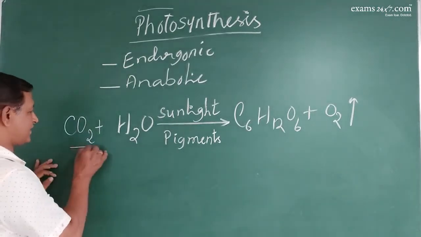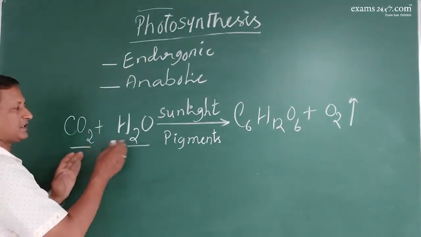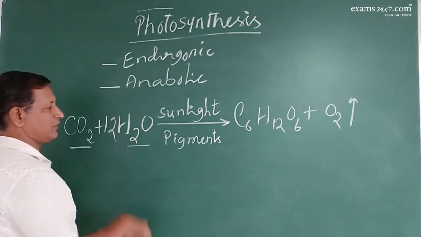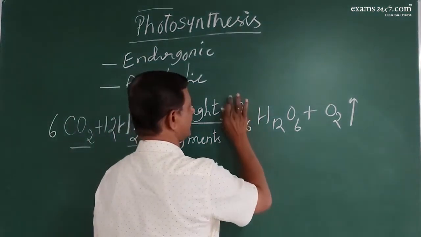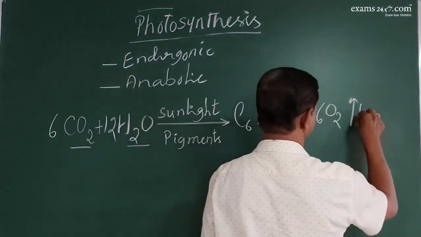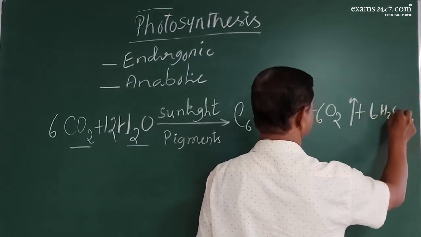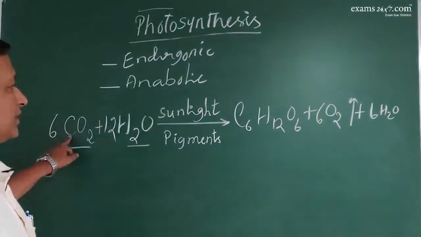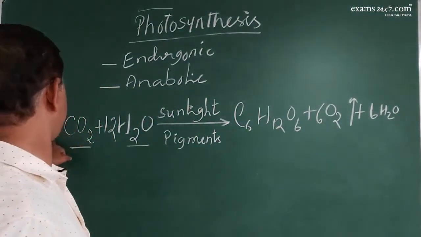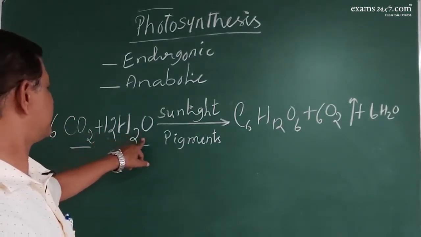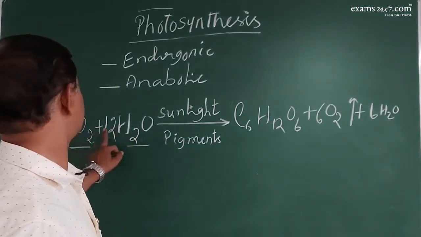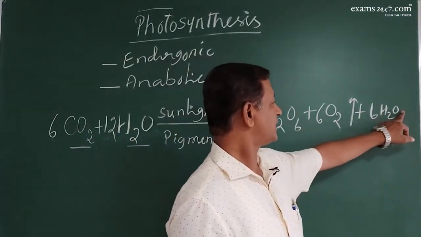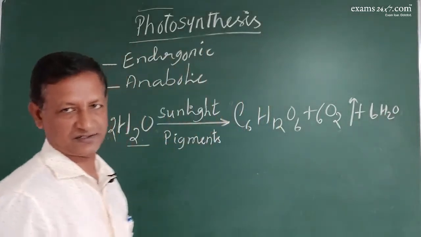So raw materials are very simple ones. One is carbon dioxide, the other is water. So 6 molecules of carbon dioxide, 12 molecules of water to release 1 molecule of glucose, 6 molecules of oxygen and 6 molecules of water again. So now it is balanced, 6 carbon, 6 carbon, and 12, 24, 36, 12, 12, 24, 6, 12, 18 plus 6, 24. So it is balanced.